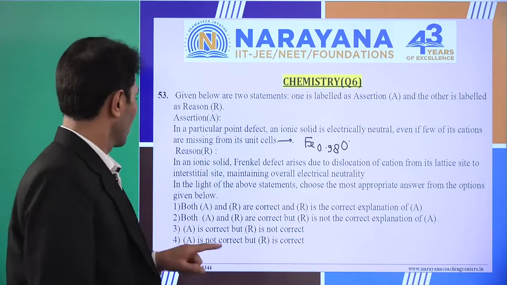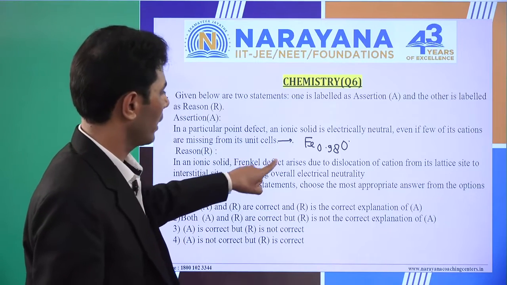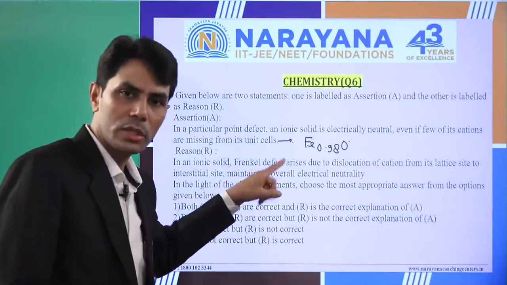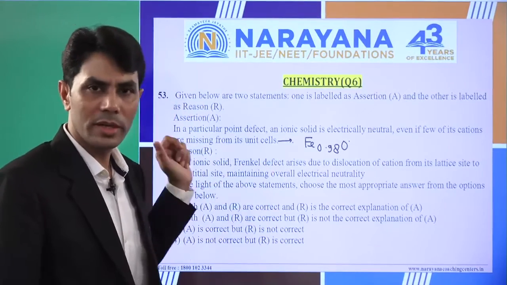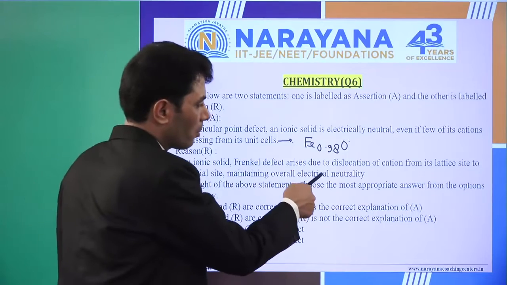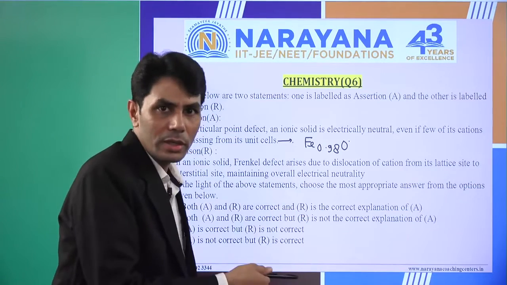Come to the second one. In an ionic solid, Frenkel defect arises due to the dislocation of the cation from its original position. Yes, we know it. It is a universal fact. In this case also, the overall compound remains electrically neutral.